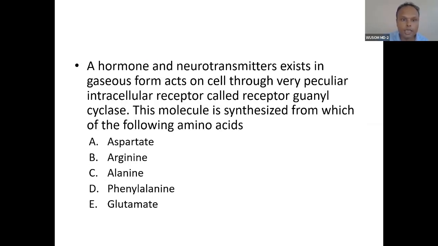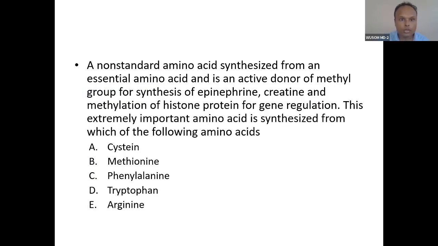So the hormone neurotransmitter that exists in gaseous form, with the intracellular receptor guanyl cyclase, is nitric oxide. This molecule is synthesized from arginine. The non-standard amino acid synthesized from this is a donor. The donor of methyl is synthesized from methionine. It is talking about SAM.